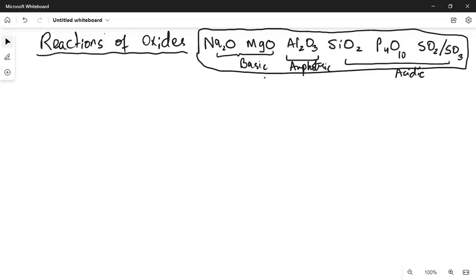So reactions में the first one is reaction with water. Like अगर इन oxides को हम water से react करें तो which of these oxides could or could not react? तो अब देखें, basic oxide would react with water. Aluminum oxide is amphoteric, that does not react. Silicon dioxide is acidic, but it is a giant covalent structure that does not even react. Here, phosphorus, sulfur dioxide or trioxide, they all react. तो react करके what do they make, like base or acid.